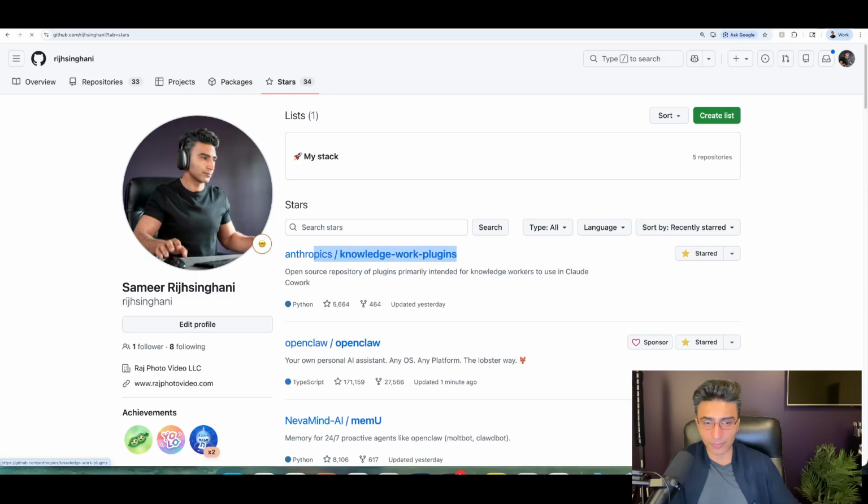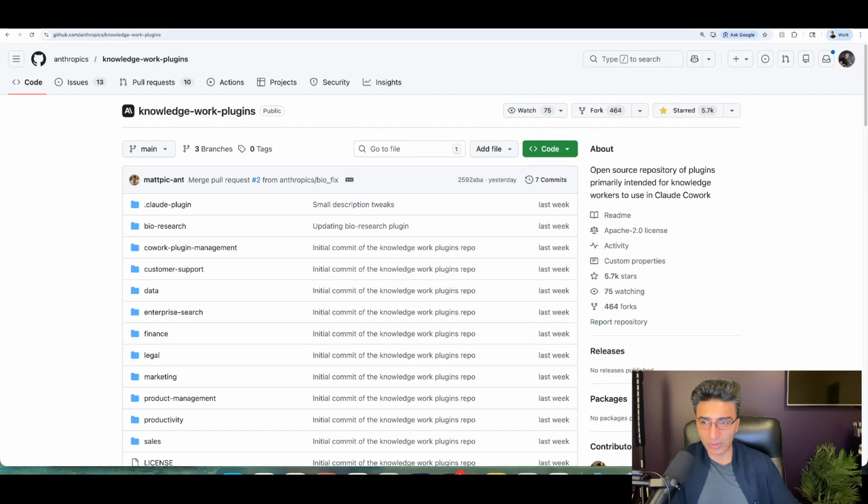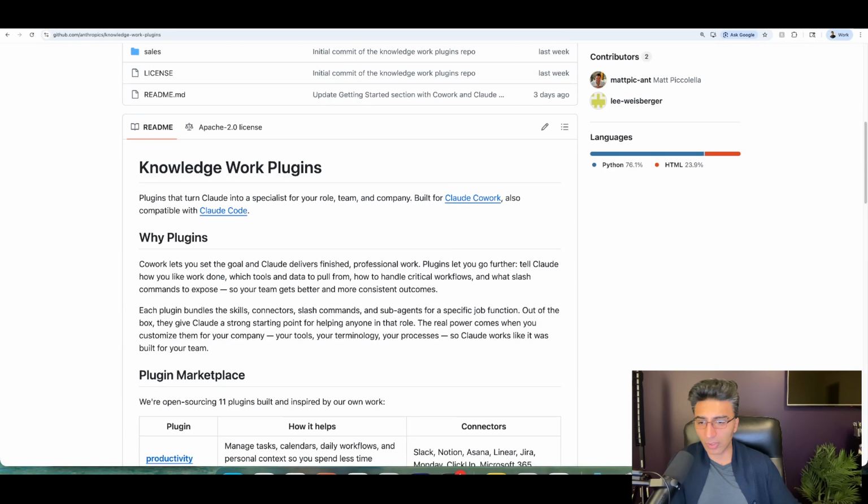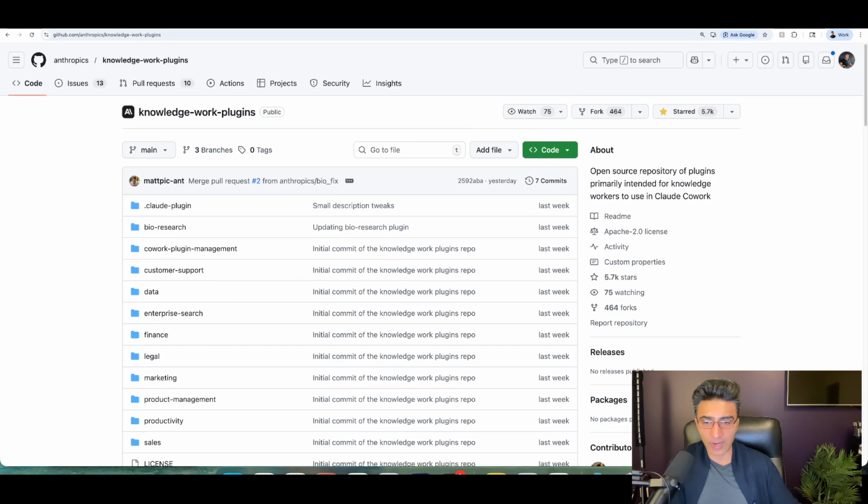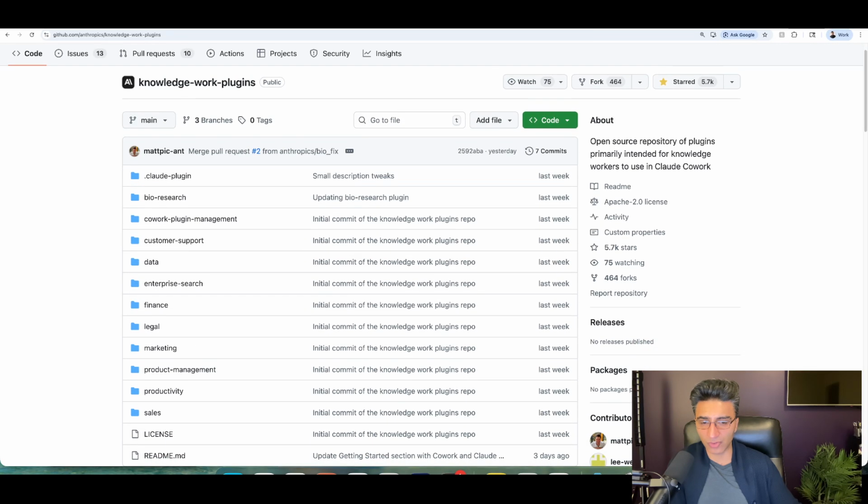Knowledge work plugins. So knowledge work is Anthropic's network of different tools or skills you can plug into your existing Claude session. So think of it this way. Remember we were talking about how large language models are really good at general information.